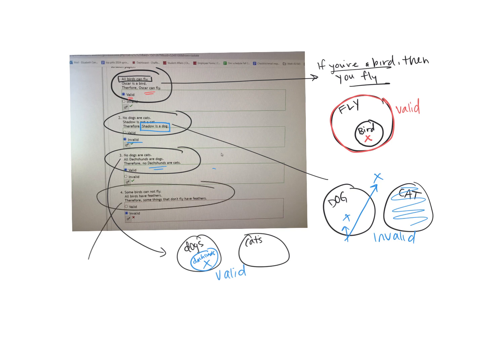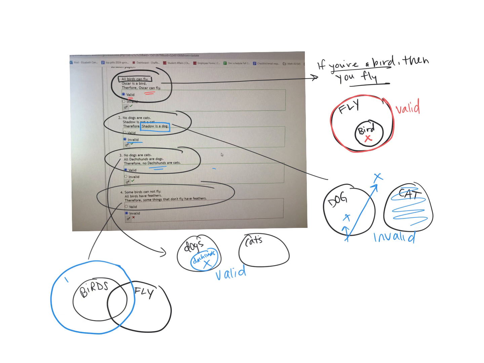Lastly, we have that some birds cannot fly. So if we're looking at the set of all birds, they're not all going to be inside the fly circle, but we know that some of them can fly. So there's going to be some overlap with all of the animals that can fly. Now it does say that all birds have feathers. So that means all the birds have to fit inside the feather circle.